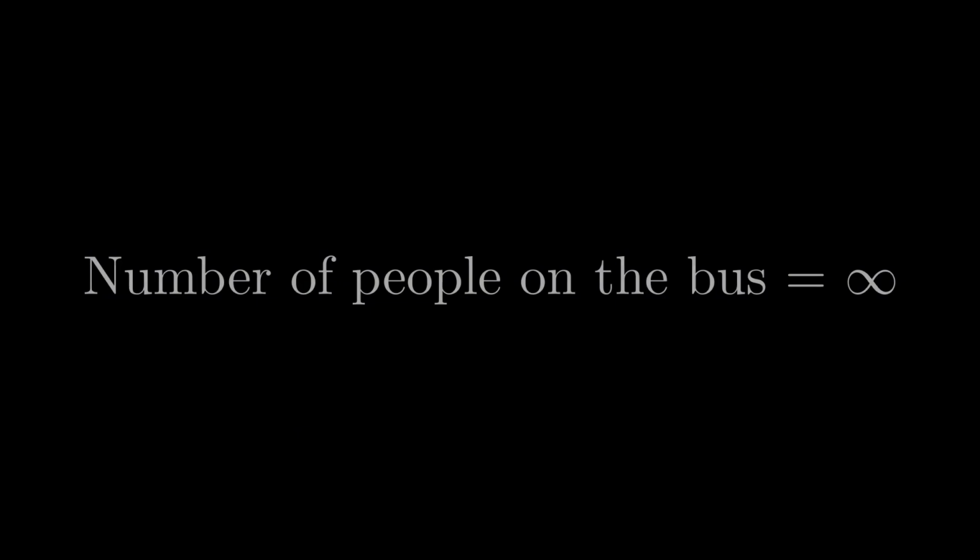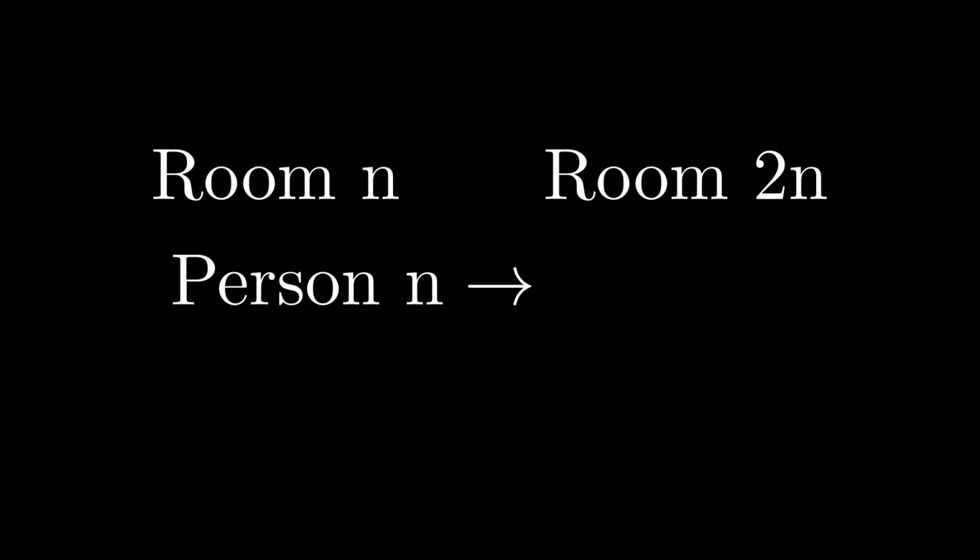This time, instead of telling our guests to move up a single room, let's try something different. Let's have them move up to a room that's double their own number. That way, everyone still has their own room, and all the odd-numbered rooms are now free. Since there is an infinite number of odd rooms, we can fit everyone on the bus into a room. Awesome, so now everything's sorted, right?